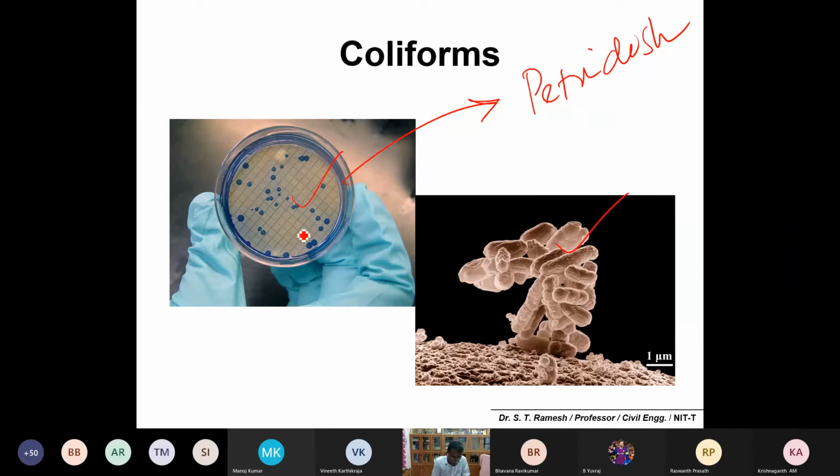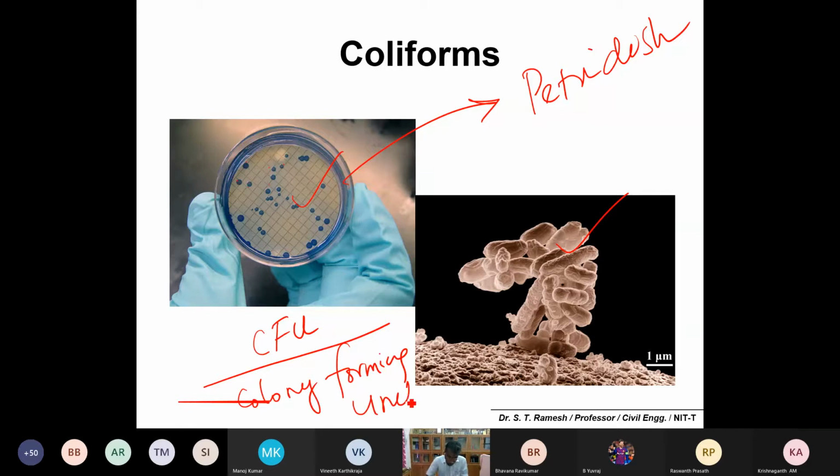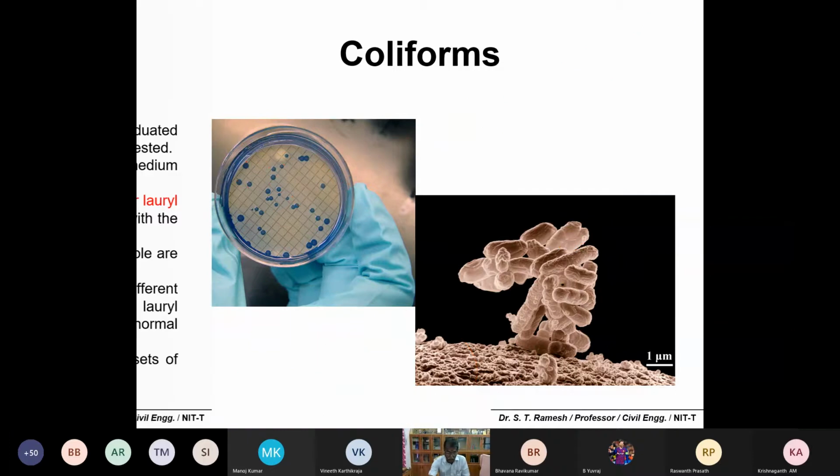Okay, you can count the colonies 1, 2, 3, 4, 5, 6, 7, 8. So you can express in terms of colony forming units. Okay, we'll discuss later what it is. So it is easy to identify by morphology. It is rod-shaped bacteria.